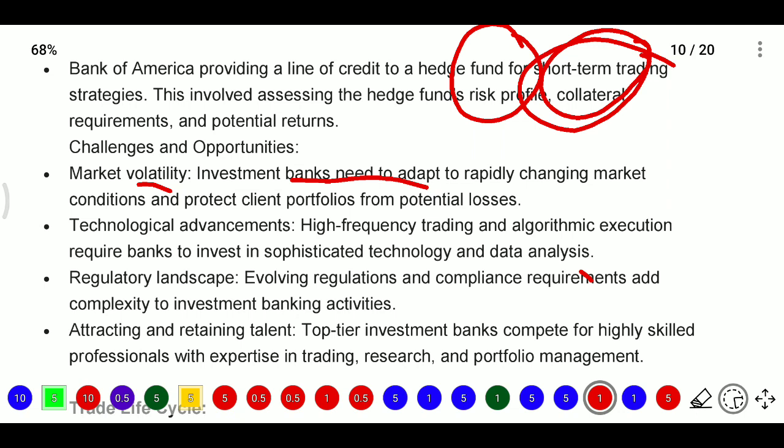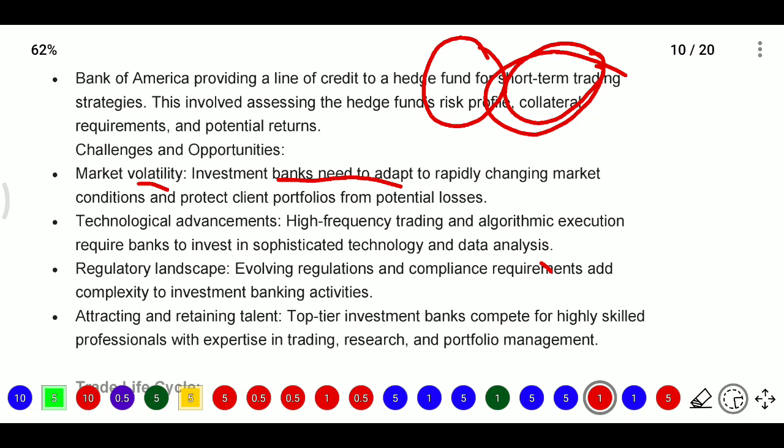Market conditions change rapidly, so investment bankers need to adapt to them.